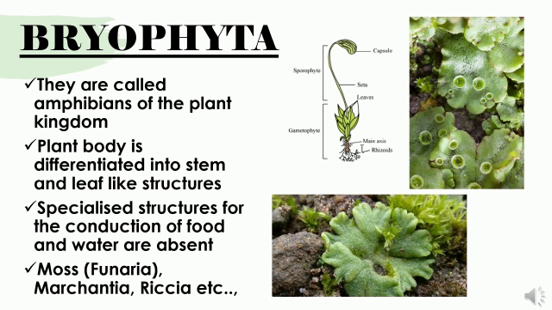You may get a question: which group is said to be the amphibians of the plant kingdom? That is Bryophyta. The plant body is differentiated into stem and leaf-like structures, and specialized structures for the conduction of food and water are absent. So they don't have proper vascular tissues. Examples are Funaria, which is moss, Marchantia and Riccia. These are the examples of Bryophyta.